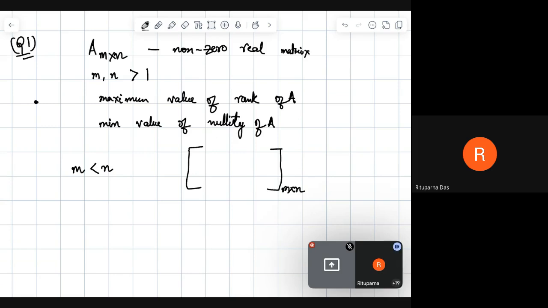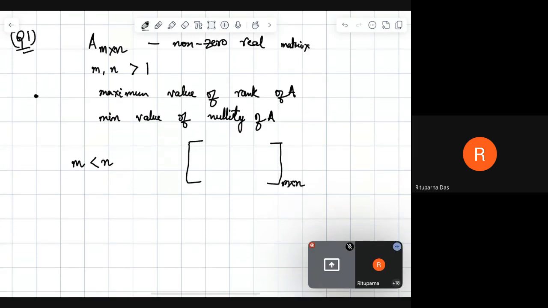The number of pivots in a row can only be equal to the number of pivots in the column. So when the number of rows is less than the number of columns, the rank cannot be that much. So if m is less than n, then the maximum possible value of rank of A will be m. Okay.